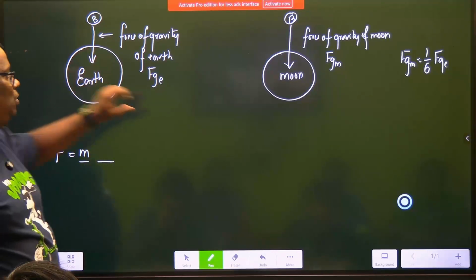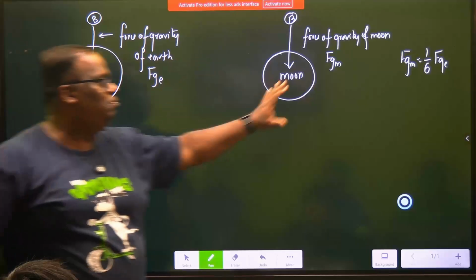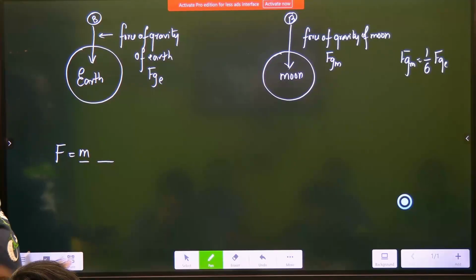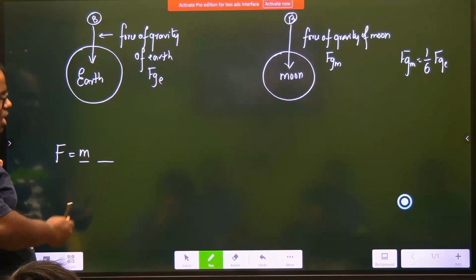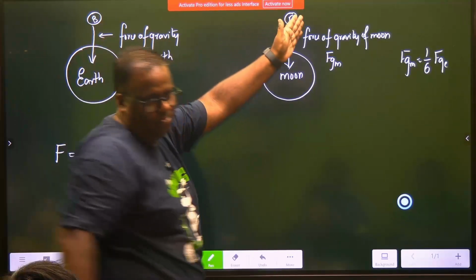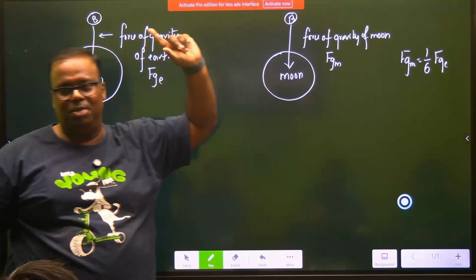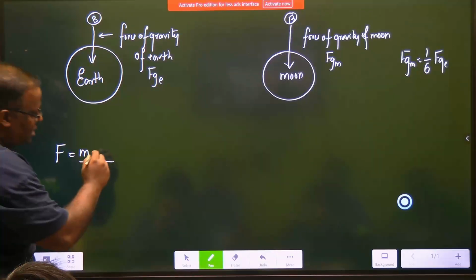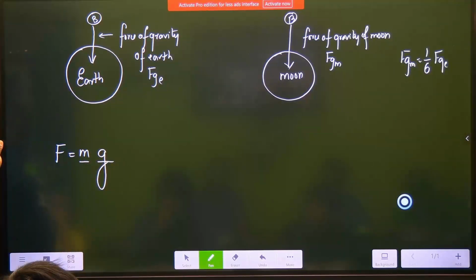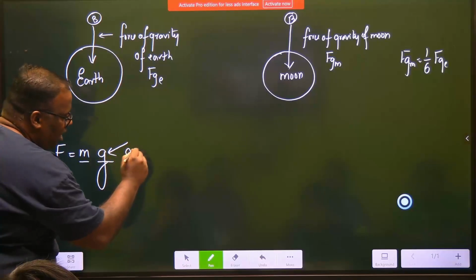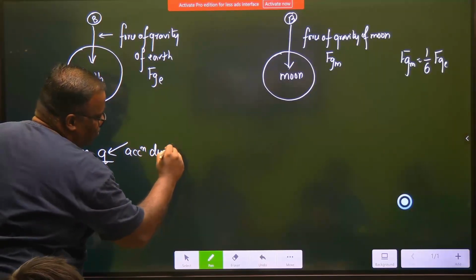So my question is not that. My question is Earth is also pulling, Moon is also pulling. We know one thing, that Moon pulls slower. Earth pulls much more faster. Now this force, we are trying to quantify. We are trying to find a formula for this force. Obviously, the force will be dependent upon the mass of the body. Mass here and mass here is same. So mass is not playing that magic. Something else is playing that magic. That something else is denoted by a quantity called G. This will not be taught to you in class 8. This was in class 9, but in 9 they have now removed it. This G is known as acceleration due to gravity.